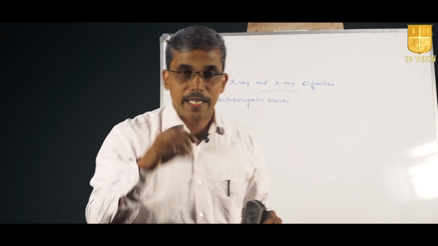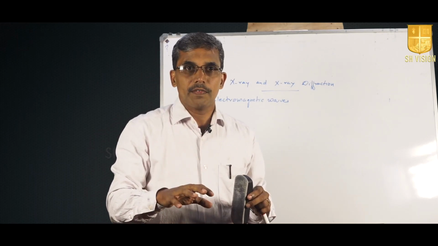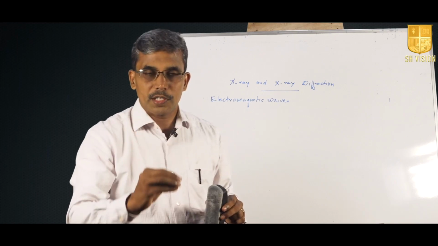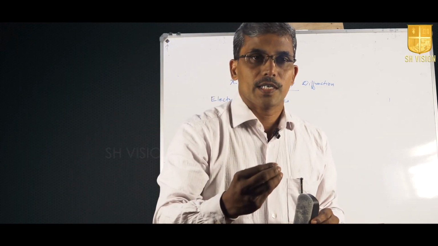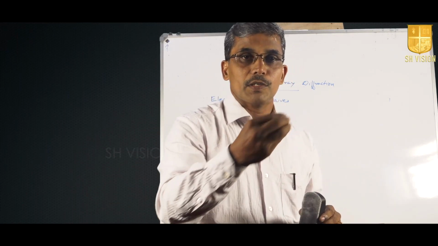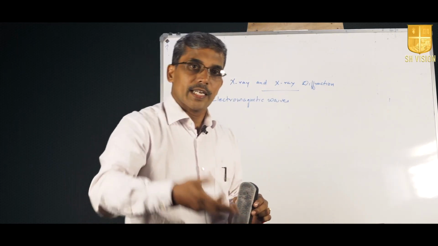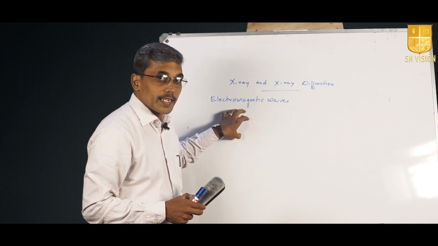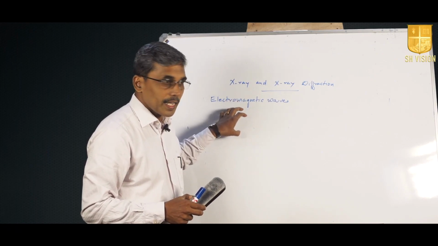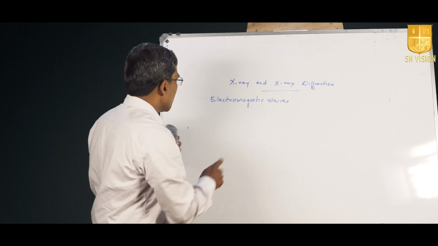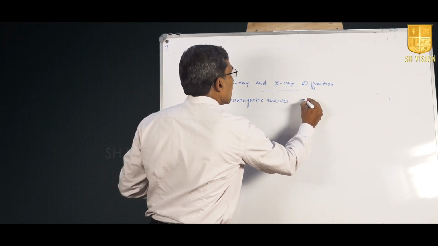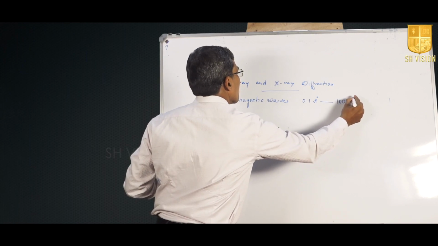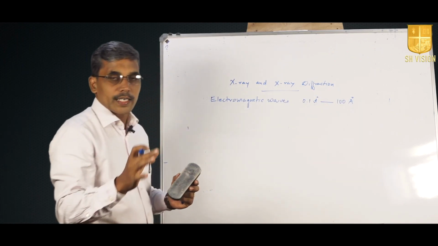In a mechanical wave, the particles are vibrating, and because of this vibration, energy is transferred from one particle to the next. X-rays are electromagnetic waves with wavelengths ranging from 0.1 angstrom to 100 angstrom. So they come in the electromagnetic spectrum.